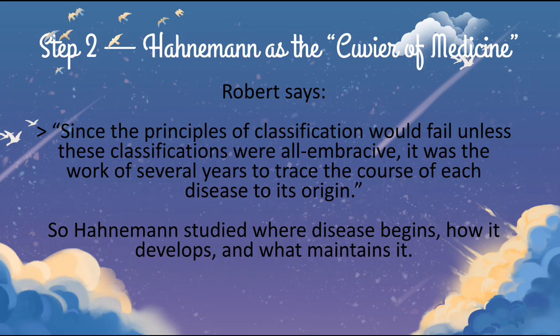Robert says, "Since the principles of classification would fail unless these classifications were all embracive, it was the work of several years to trace the course of each disease to its origin." Don't worry about this quote. If I'm using these quotations, it means that I have taken them from the textbook. So what does this sentence mean in the textbook of H.A. Robert? Hahnemann studied where disease begins, how it develops and what maintains it.